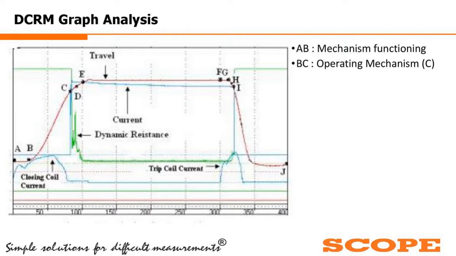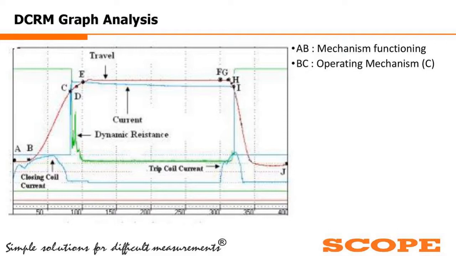Initially in that green graph, some glitches, or ups and downs, are observed. And then once again, after the point D, the resistance has fallen further, and from somewhere around E onwards, it became almost low.